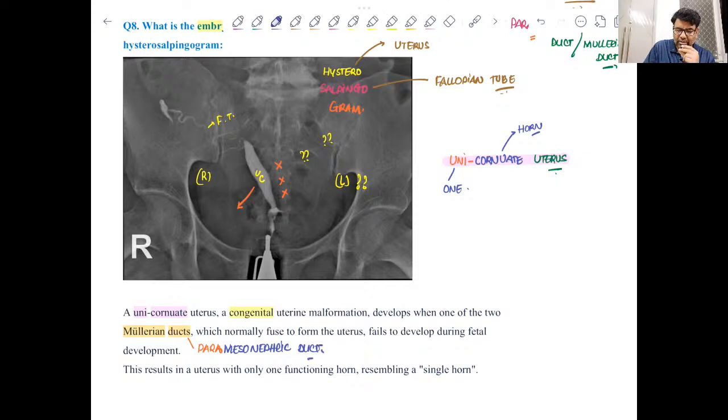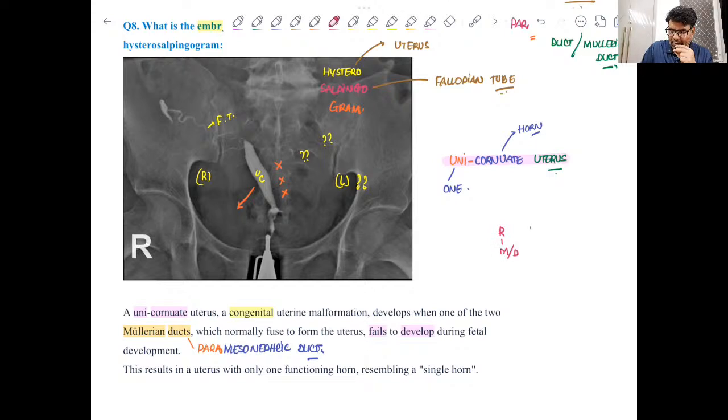So when there is failure of development of paramesonephric duct, the corresponding half of the uterus will not be formed. So a unicornuate uterus is a congenital malformation which develops when one of the two Mullerian ducts fails to develop during the fetal development.